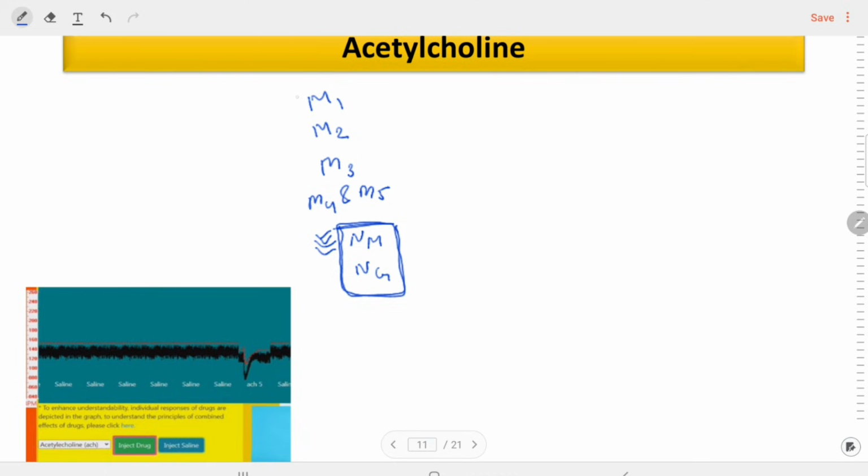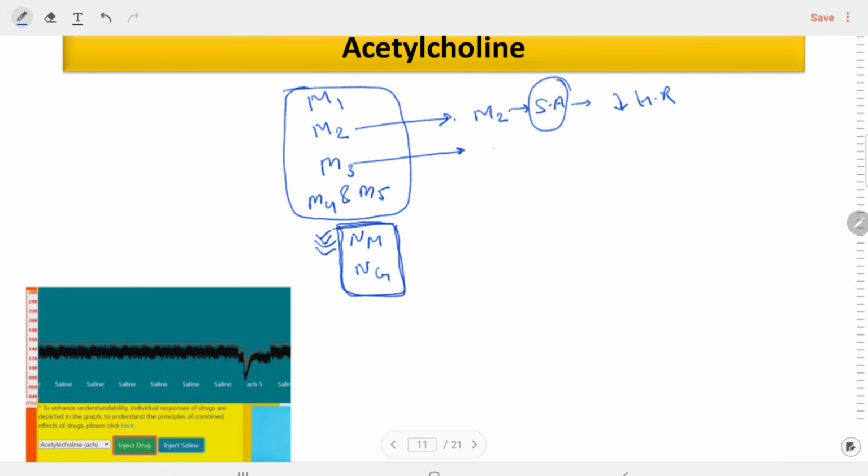So the main effect we are going to see is on the muscarinic receptors, and among the muscarinic receptors, M2 is present on the SA node, that is mainly responsible for the automaticity or the heart rate, and this is the strongest receptor. That is depressed by the acetylcholine, so the heart rate is decreased.